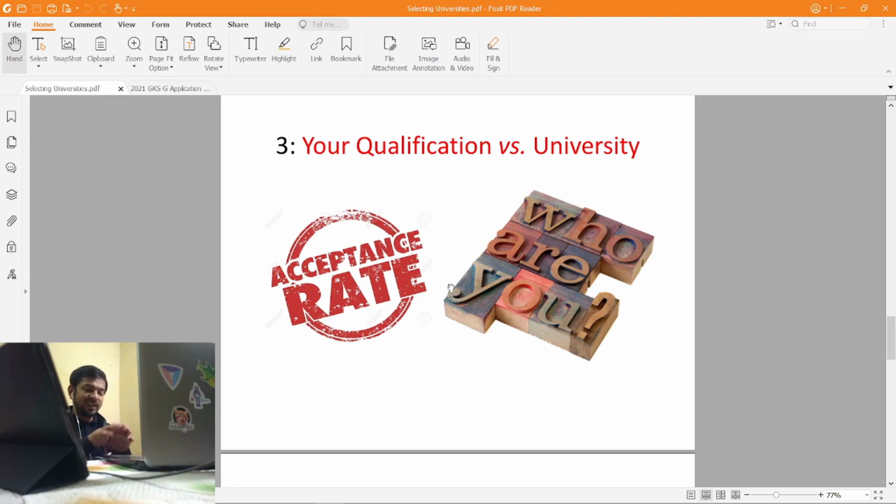That's why you should find a university which is at par with your level, and then go ahead with your application. That's what I meant with this slide: who are you? You should identify yourself, identify your level, and then select the university. You should aim higher, but not too high. That's the reality you should face.